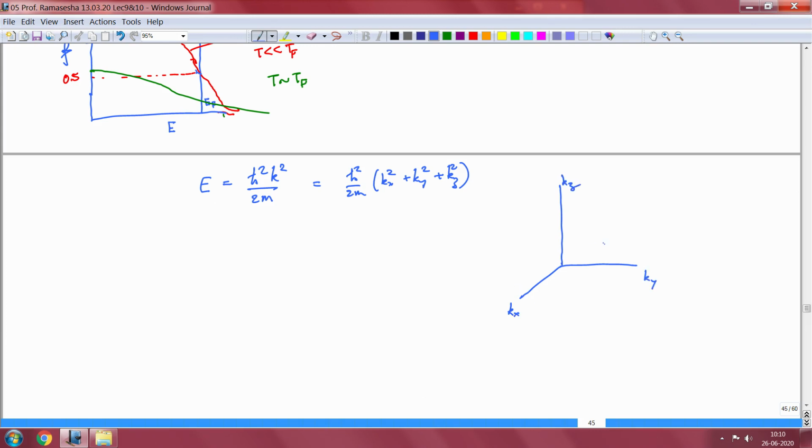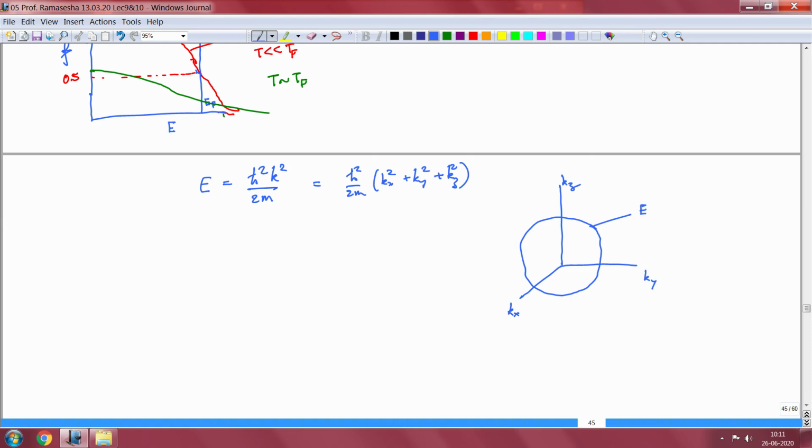Let me make the sphere a little bit better. I am really bad at it. The sphere surface is a constant energy surface corresponding to energy, let us say E.